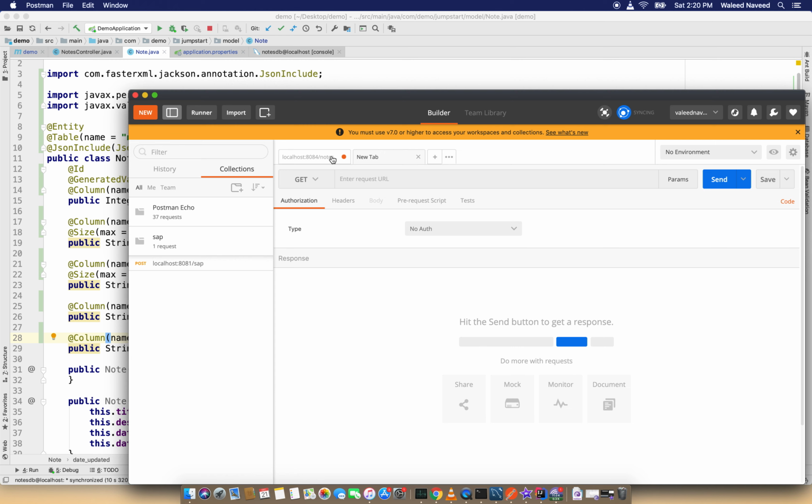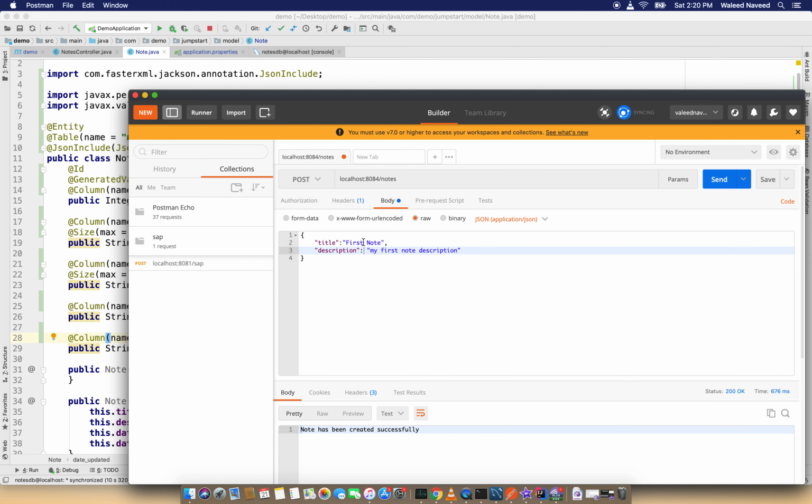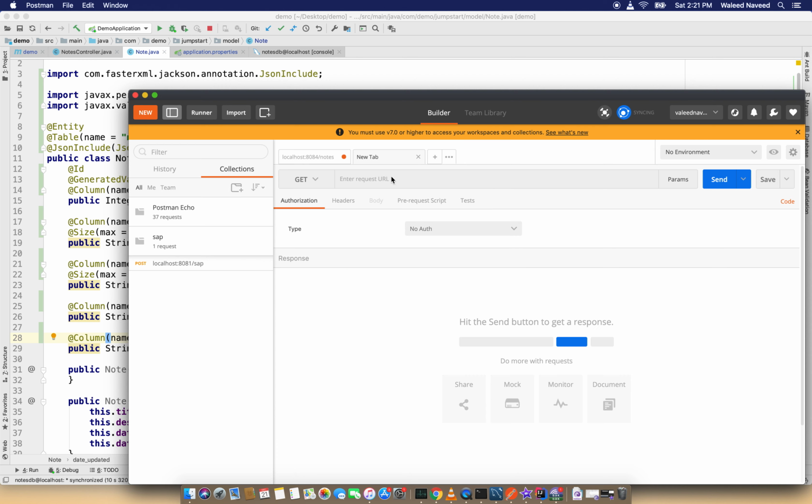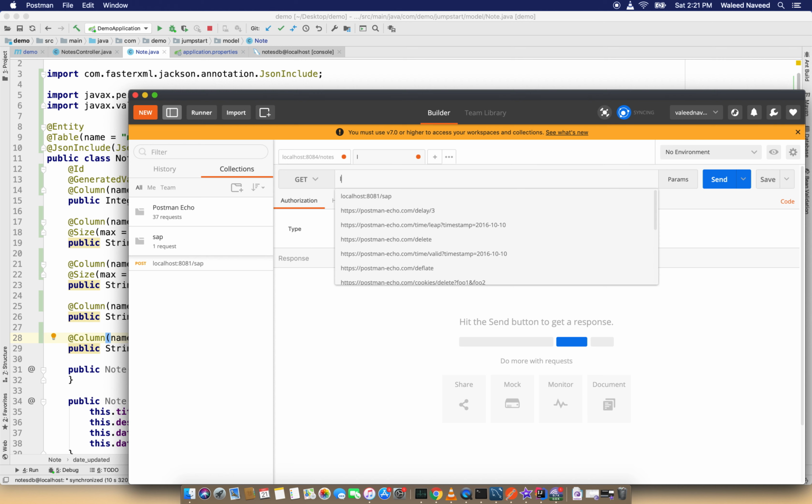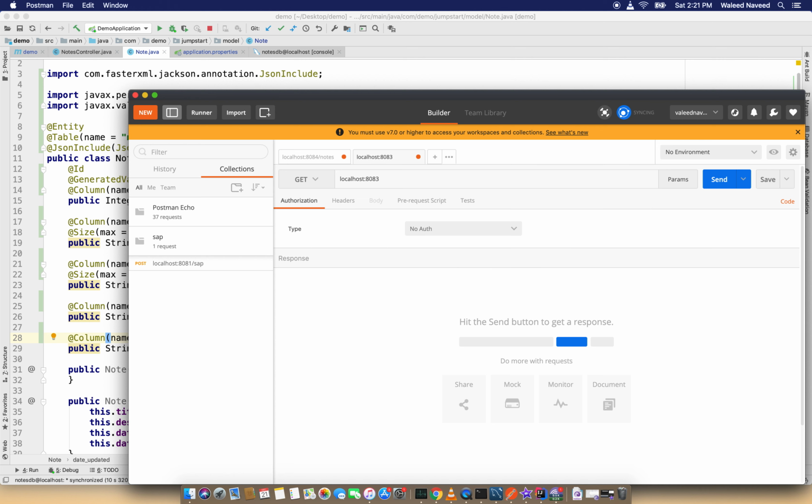Now I'm going to create another note, second note, and my second note description, and again I'm going to hit send. The second note has been created successfully, so this API is working fine. Next I am going to hit a get request, localhost 8084 notes.